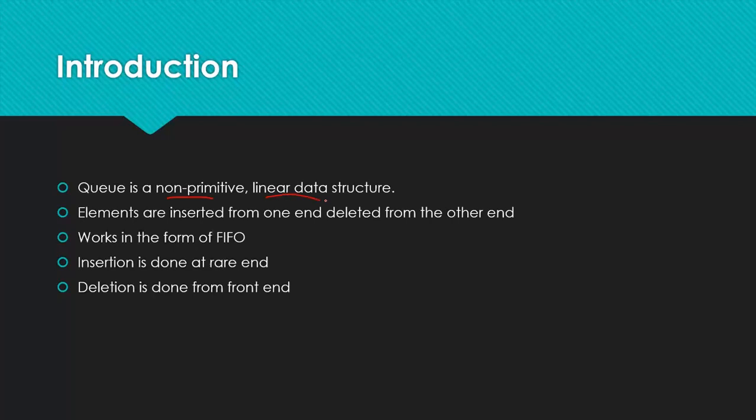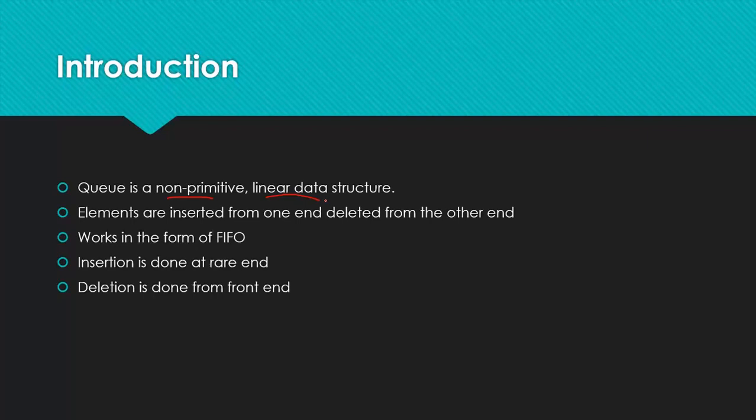As the name says, non-primitive, it is not directly accessed or directly operated by your machine level instruction. That is why it is called non-primitive. And it is a linear data structure, that is nothing but the data will be stored in a sequential order, which is linear data structure. In the previous example we discussed stack.